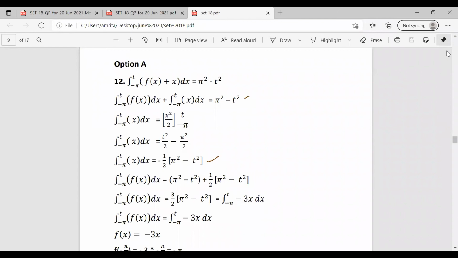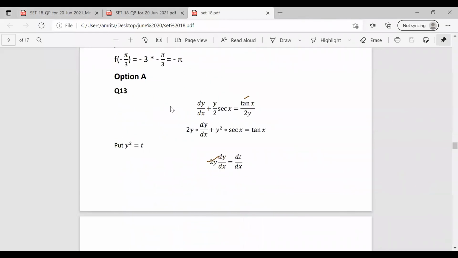So this equation becomes the integral from minus pi to t of f of x dx equal to the integral from minus pi to t of minus 3x dx. So f of x equals minus 3x, and we are asked to find the value at x equal to minus pi by 3. So f of minus pi by 3 equals 3 into minus pi by 3, which is equal to minus pi. So the correct answer for this question is option A.